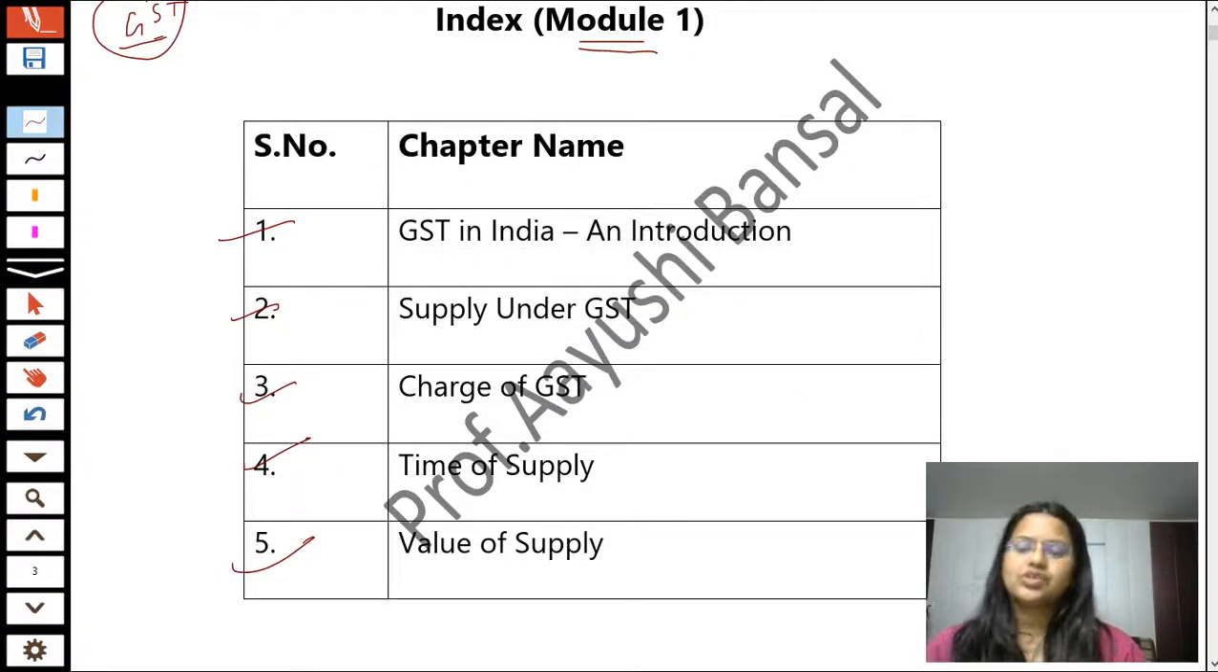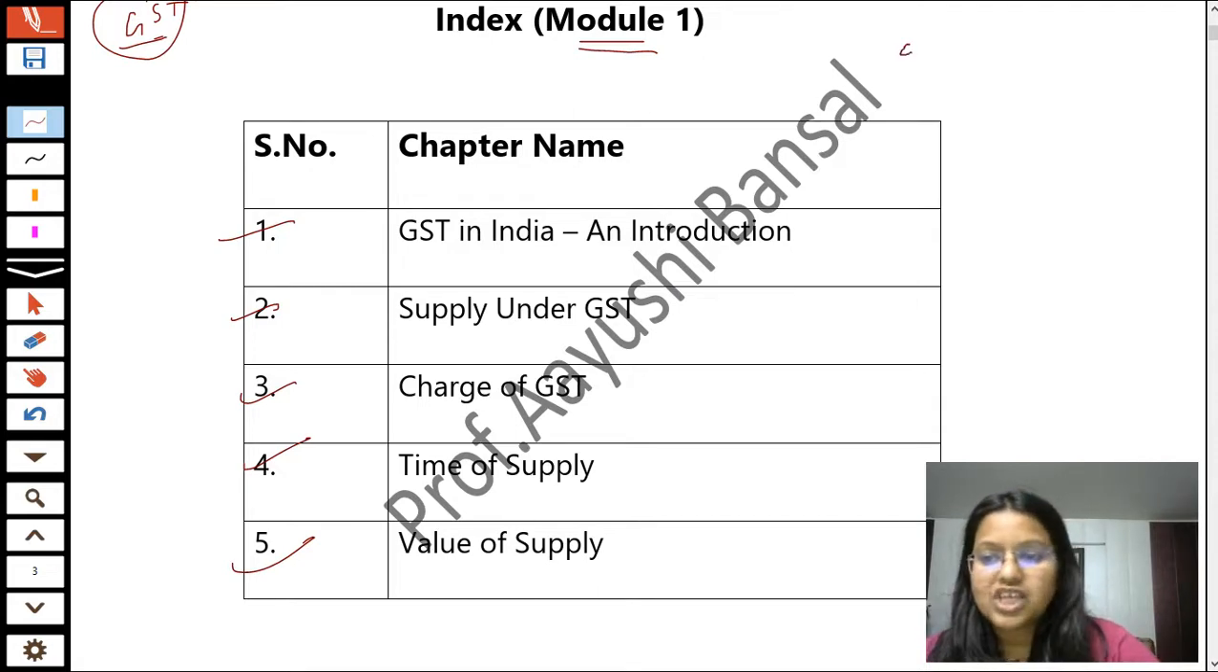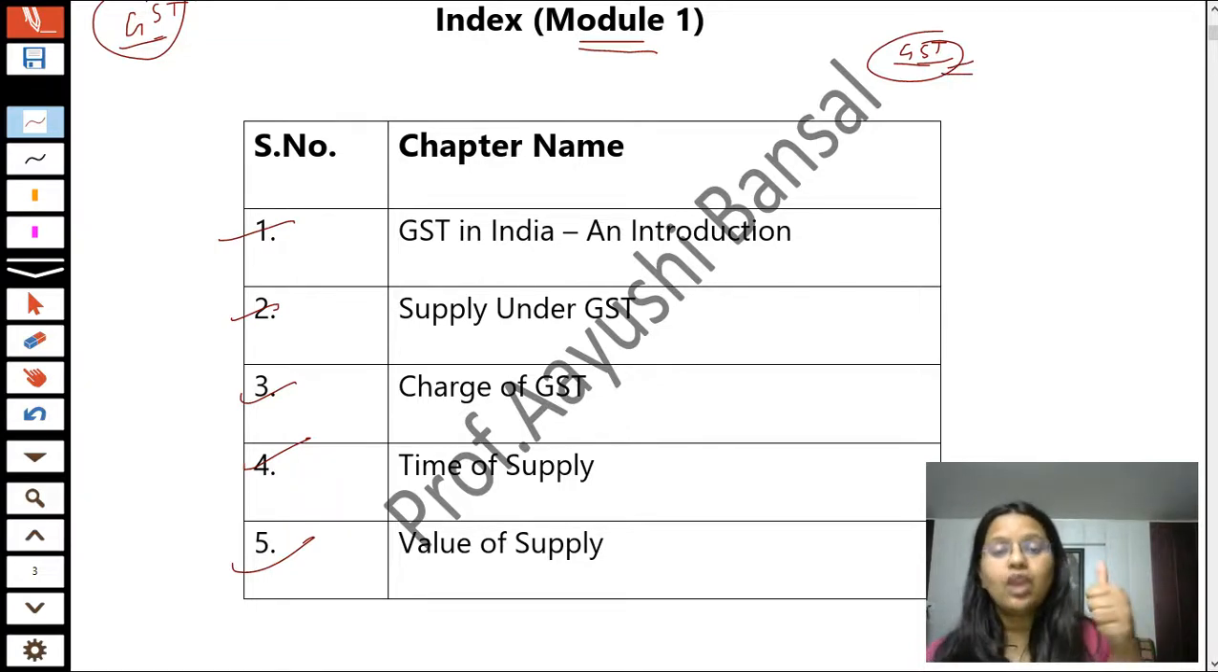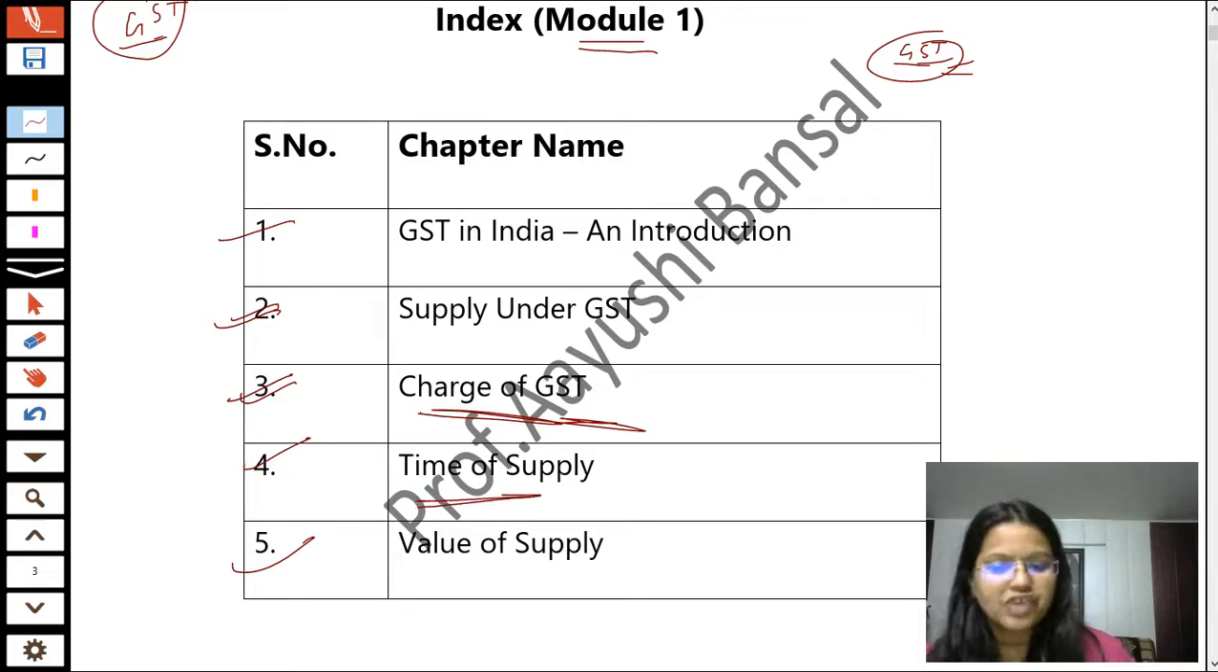Okay students, today we are going to start the subject GST, that is the Goods and Services Tax. In GST we have two modules. In module number 1 we have a total of 5 chapters. The name of the first chapter is Introduction of GST, that is GST in India and Introduction. Second is Supply under GST. The third is Charge of GST. Fourth is Time of Supply, and the fifth is Value of Supply.